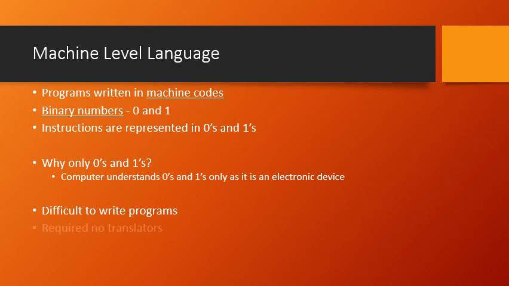Okay, then what are the other characteristics of a machine level language? It requires no translators. You are coming across a new word here, translator. Let me give one particular example of what an actual translator is. Say that you want to go for higher studies to another country where English is not spoken.